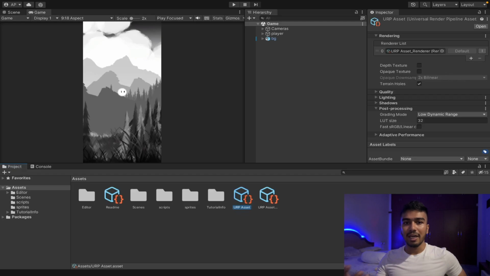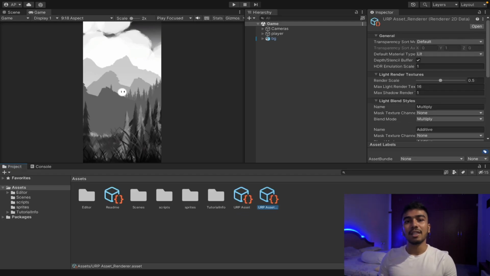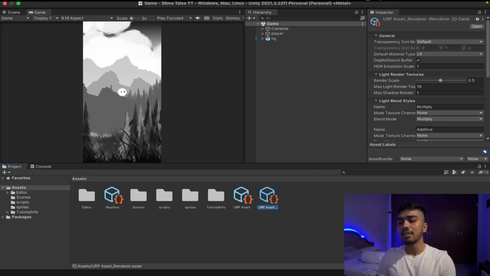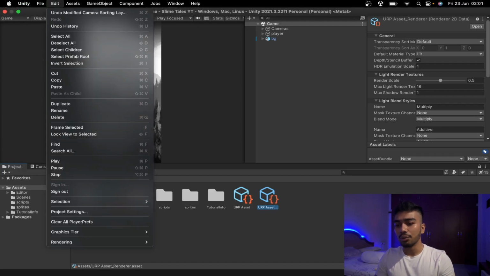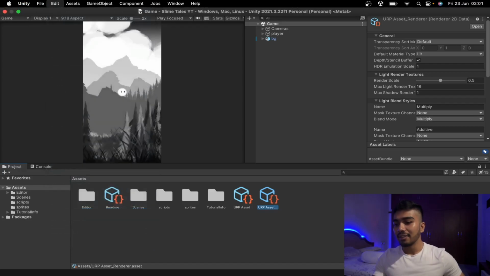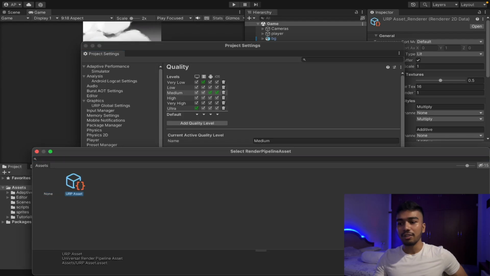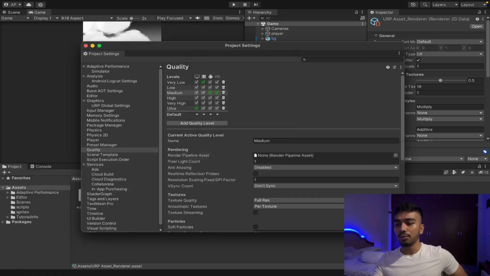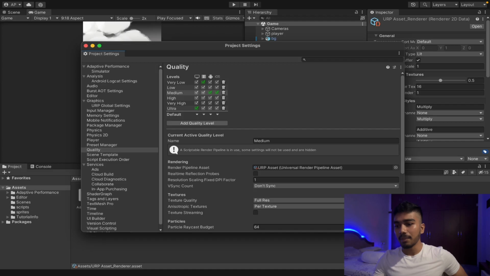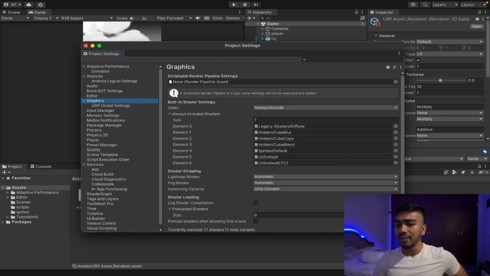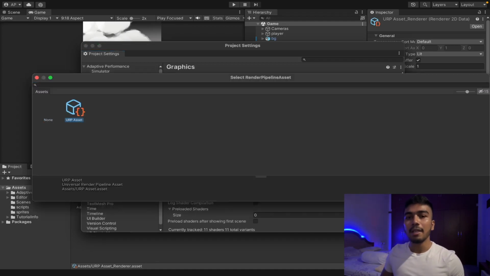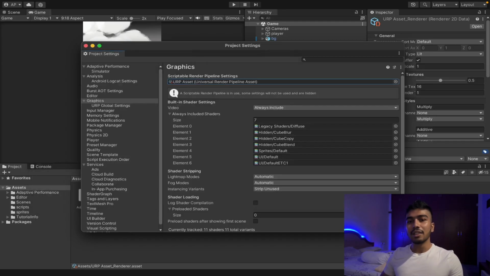Both of them are inside the project settings. So we can go ahead, go to edit, project settings. Inside project settings, we want to go to quality, and inside rendering we can select the URP asset. It will give you a pop-up. Just click on continue. The next place we need to edit is inside graphics. So I'm going to go ahead into graphics, click on the URP asset again, and click on continue. So these are the two places.